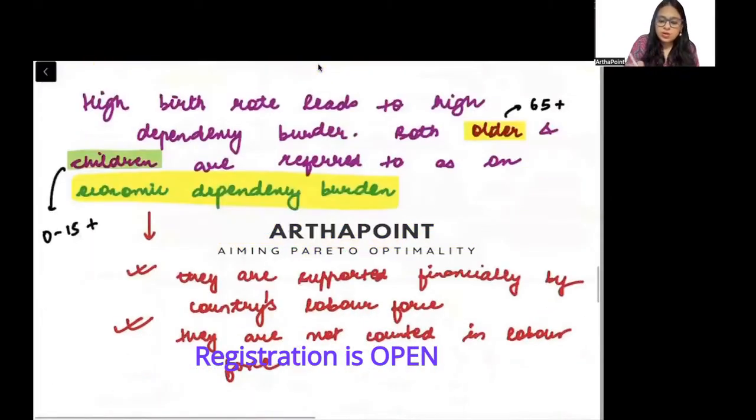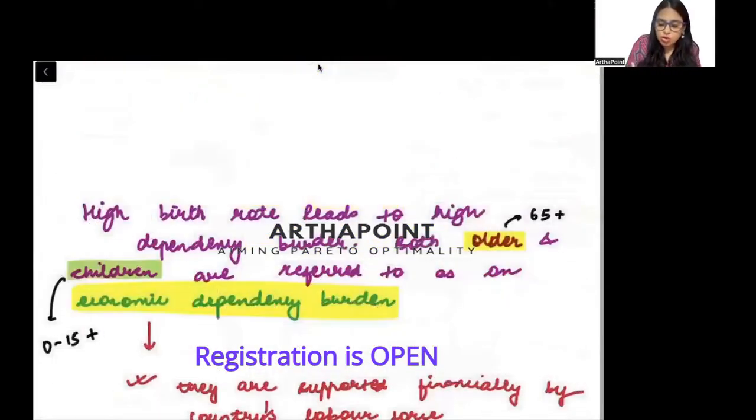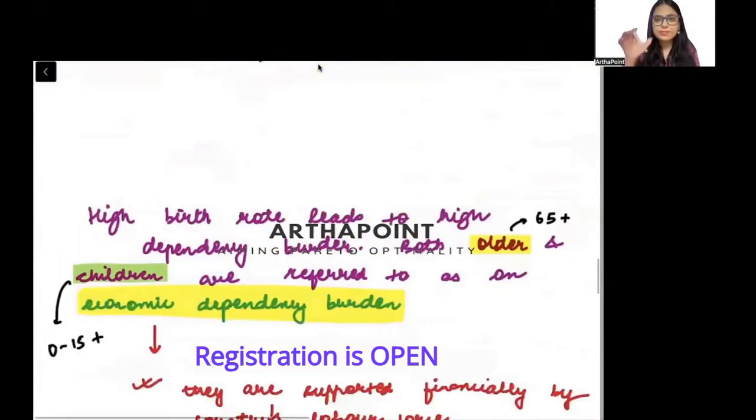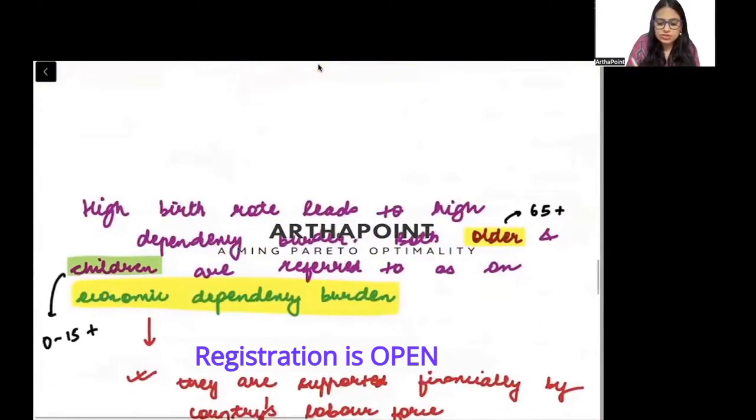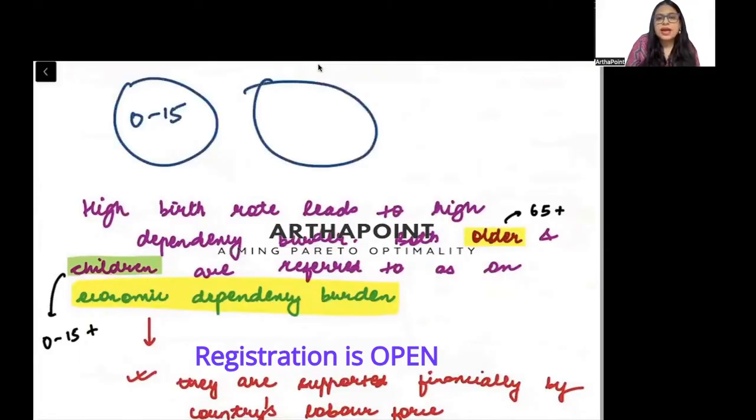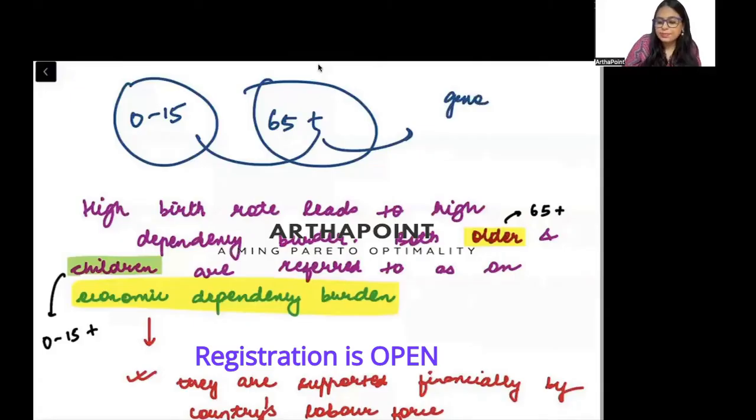Now, we need to understand that जो भी हमारी children वाला generation है, which is the age group of 0 to 15 years and 65 plus years, इन दोनों ही generation को they are called the dependent generation.